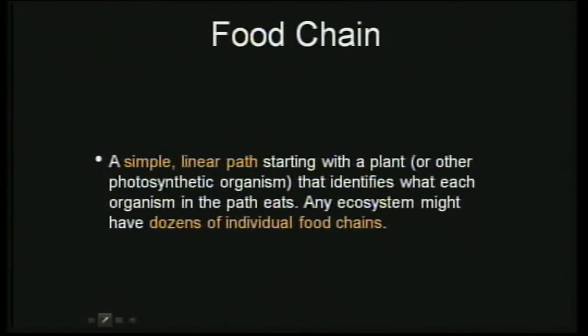Then there is the food chain, a term students are again very familiar with. What is a food chain? It is a simple linear path starting with the plant, and it moves on. Plants make the food, then the consumers eat them, then another set of consumers feed upon those consumers. It's a simple linear path of who eats what: from the plants, the next level which eats them, and it goes on like that. That constitutes the food chain. There can be dozens of individual food chains in an ecosystem. For example,